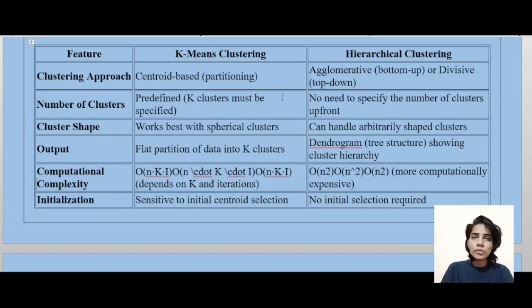Now the output of k-means clustering comes as a flat partition of data into k clusters. For hierarchical clustering, the output comes as a dendrogram, okay, showing the cluster hierarchy.